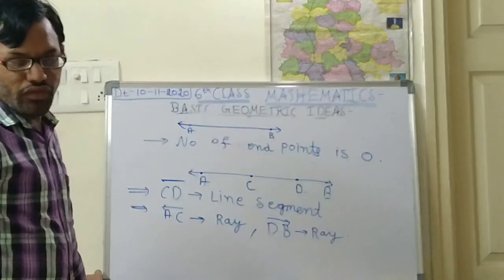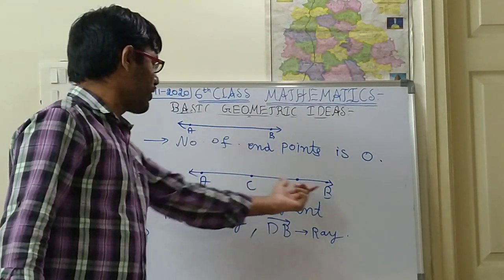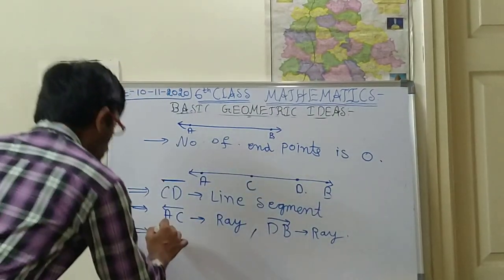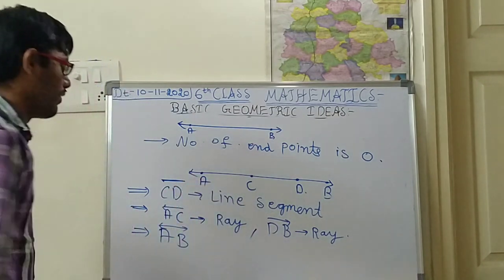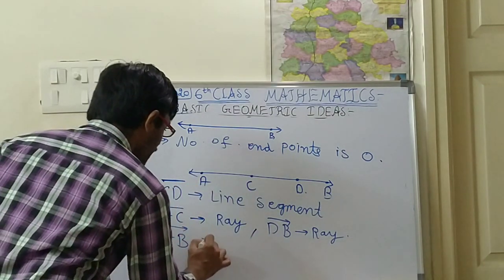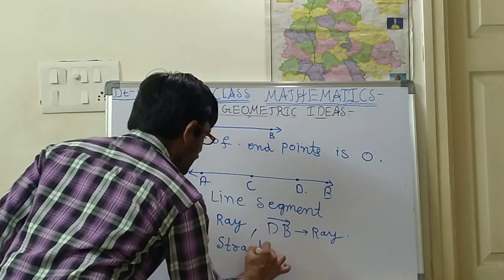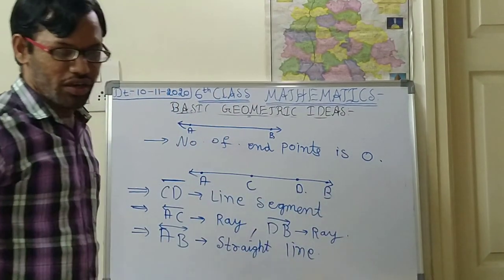Next, after this one, what else is there? AC ray completed, DB ray completed, CD line segment completed. Now AB, what is AB here? AB has arrow marks on both sides. That means this is a straight line. I think you have understood this concept.